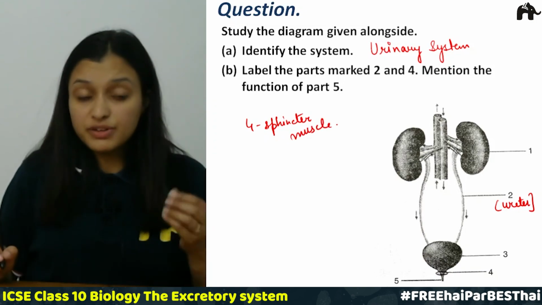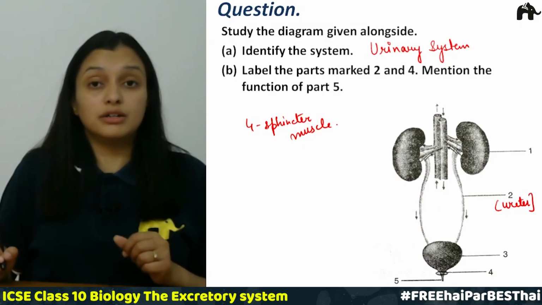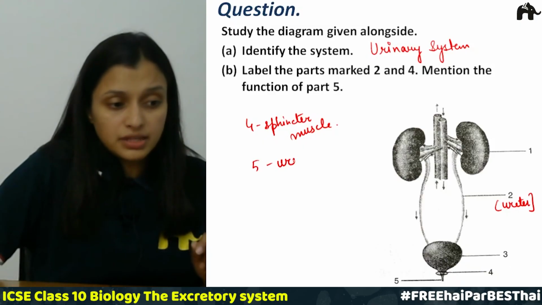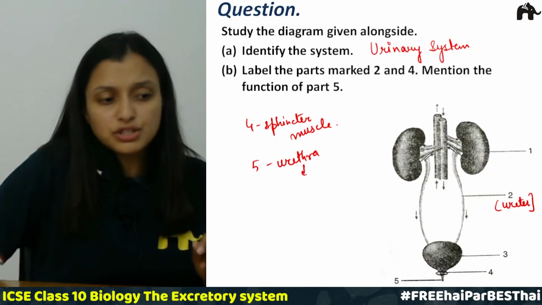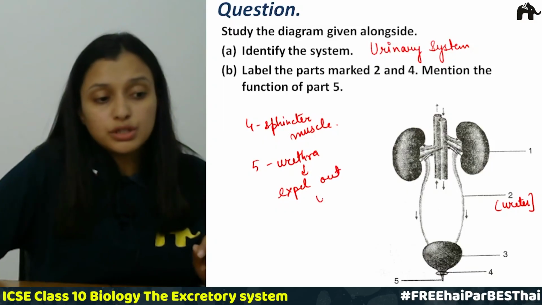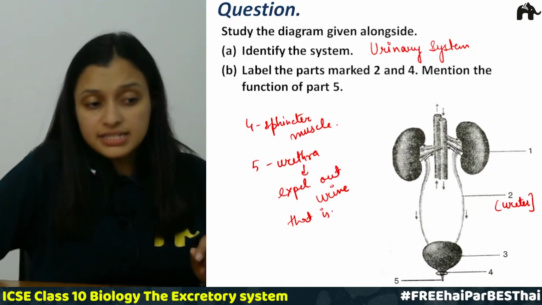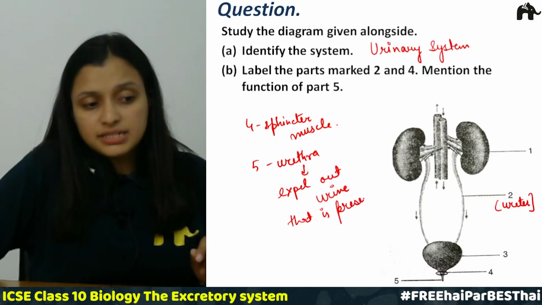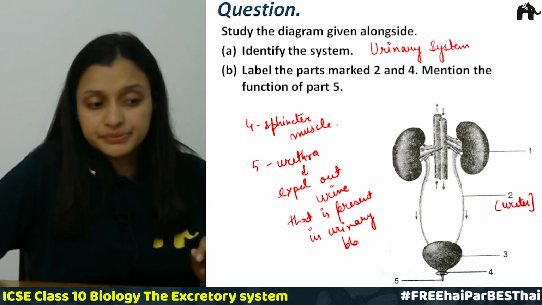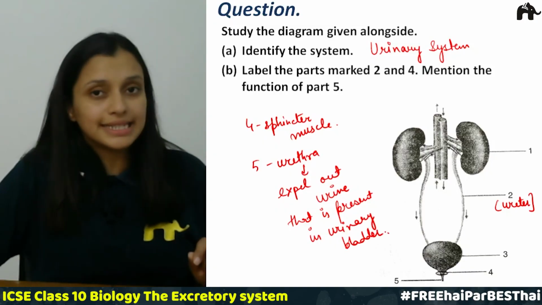Now we have to mention the function of part 5. So 5 is urethra. The function of urethra is to expel out urine that is present in the urinary bladder, right? So I hope this is clear.